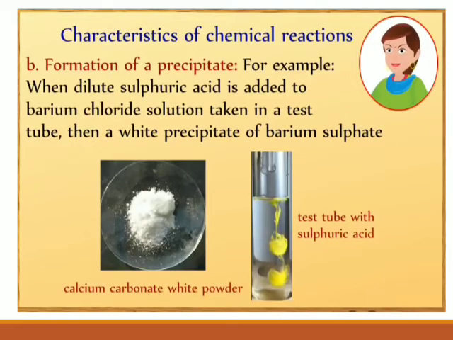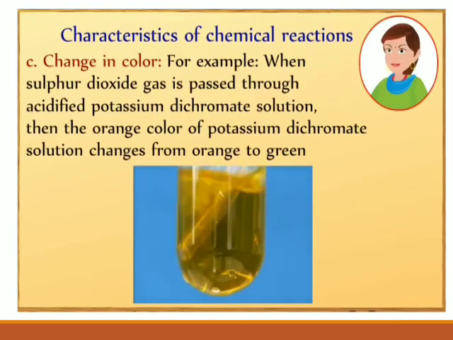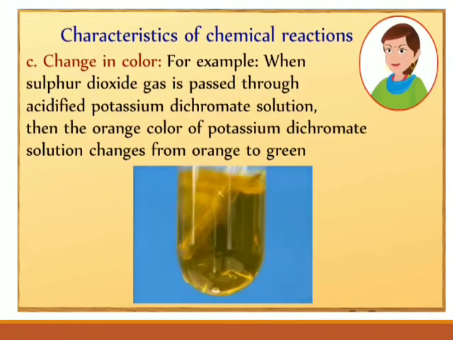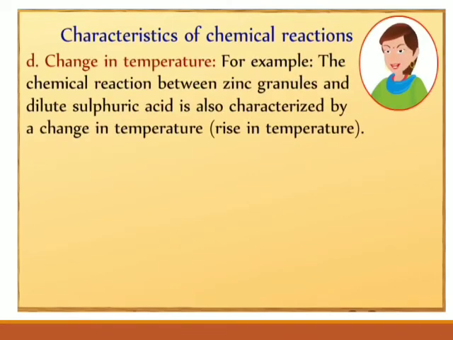Change in color. For example, when sulfur dioxide gas is passed through acidified potassium dichromate solution, then the orange color of potassium dichromate solution changes from orange to green. Change in temperature. For example, the chemical reaction between zinc granules and dilute sulfuric acid is also categorized by a change in temperature, a rise in temperature.